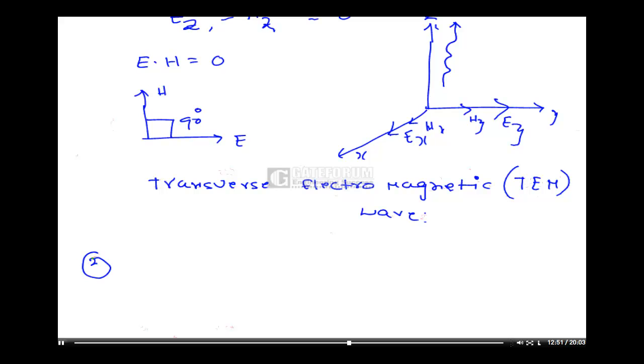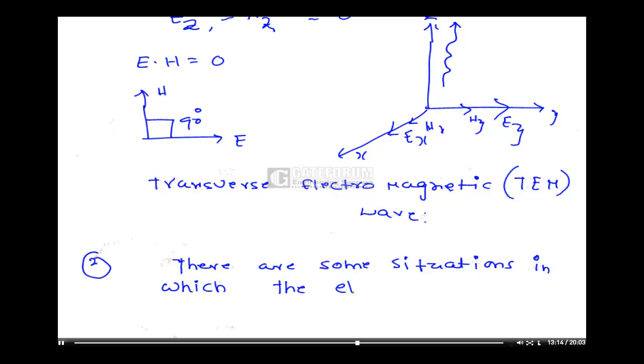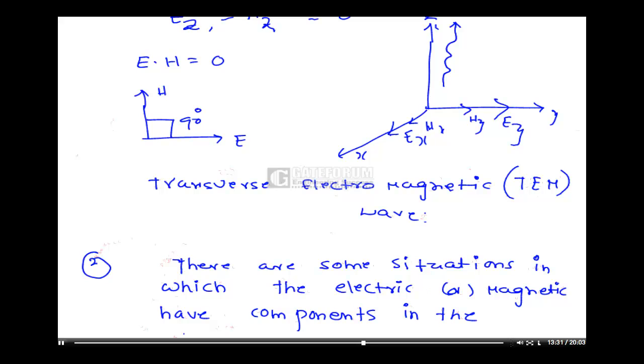Now there are some situations in which the electric or magnetic fields have components in the direction of propagation.